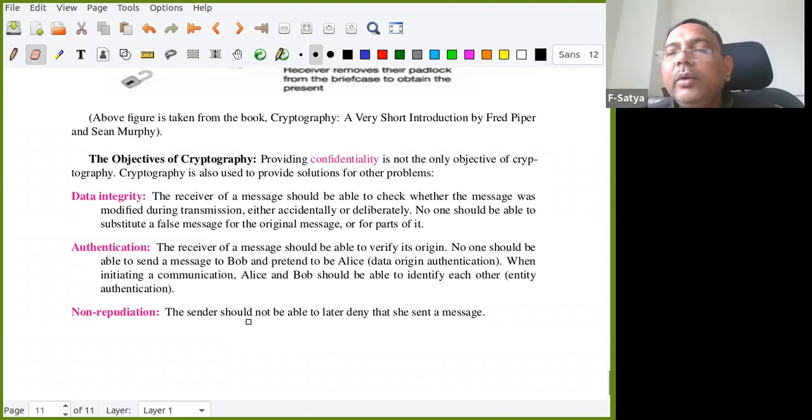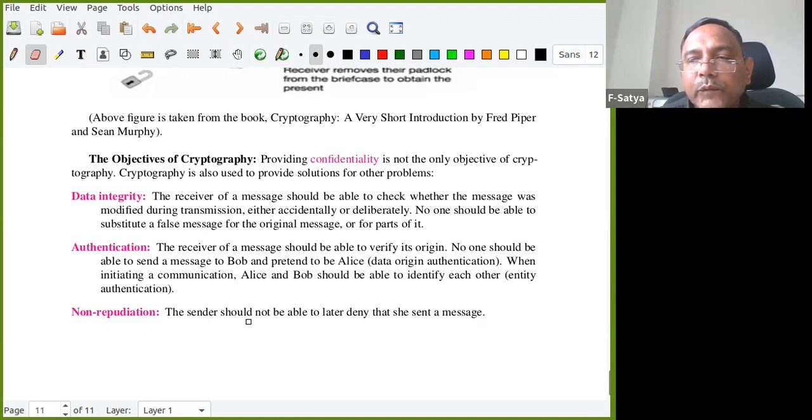I'm sending some mail to you. It is encrypted, but some middleman changes it to something else, then it is a problem, right? Are you clear? Rutuja, is it clear? Data integrity is different from confidentiality. Okay, good. Any questions? If you understand the difference between confidentiality and data integrity, I'm fine.